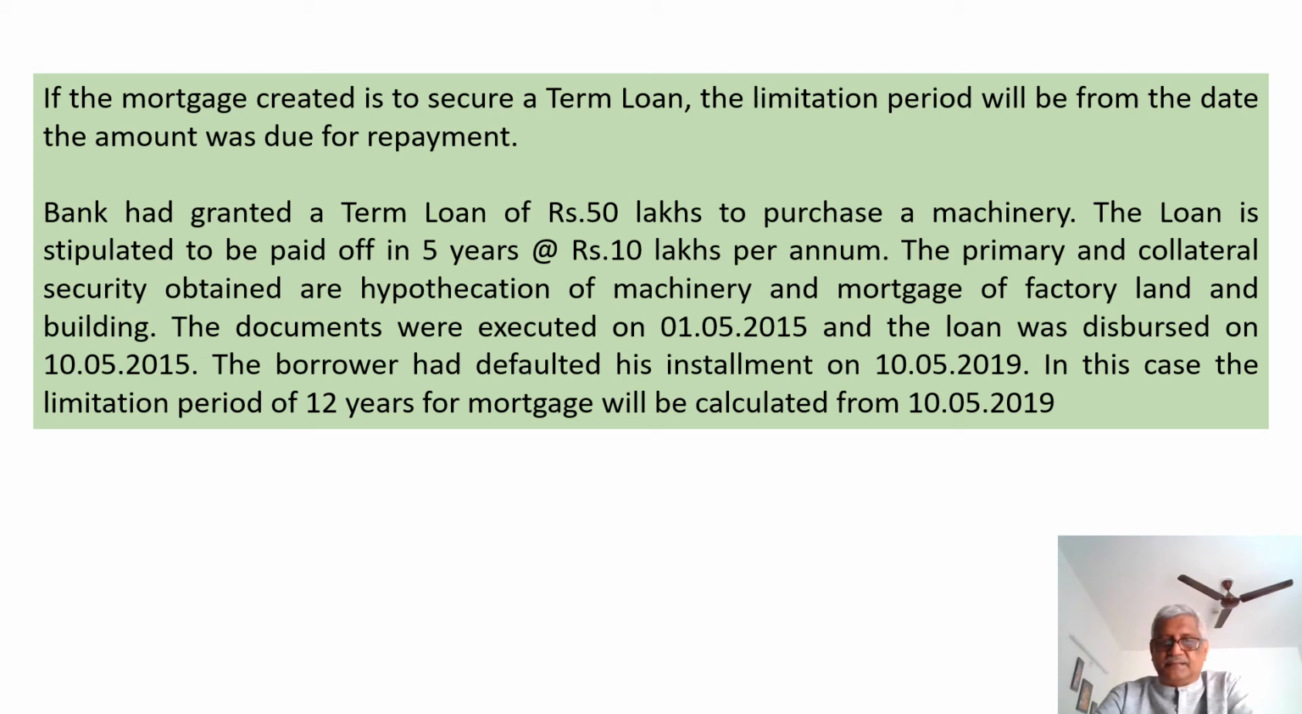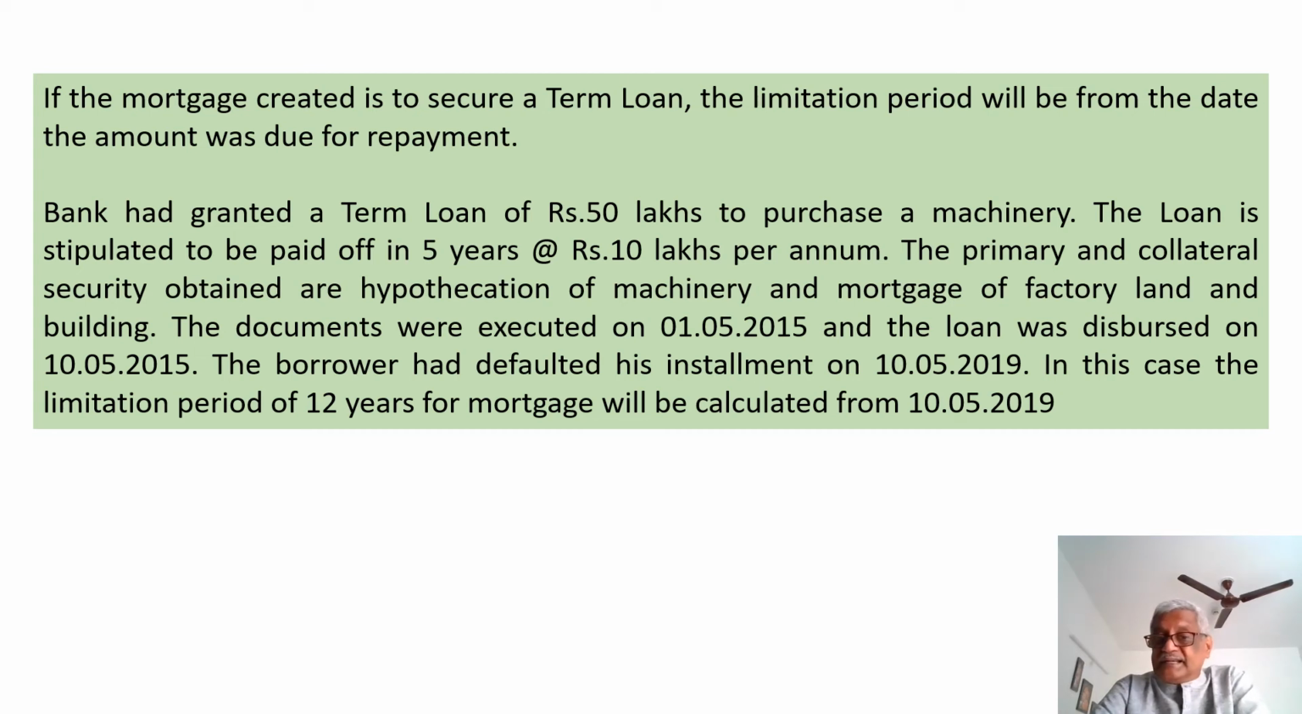If the mortgage is created to secure a term loan, the limitation period will be from the date the amount was due for payment. That is, the bank had granted a term loan of 50 lakhs to purchase a machinery. The loan is stipulated to be paid off in 5 years at the rate of 10 lakhs per annum. The primary and collateral security obtained are hypothecation of machinery and mortgage of factory, land and building. The documents were executed on 1/5/2015 and the loan was disbursed on 10/5/2015.